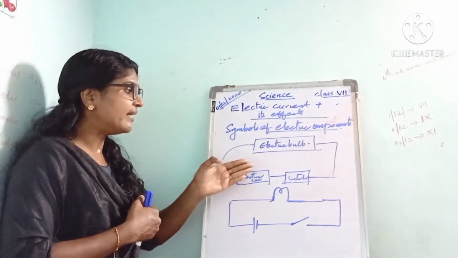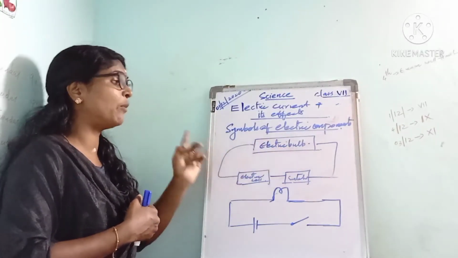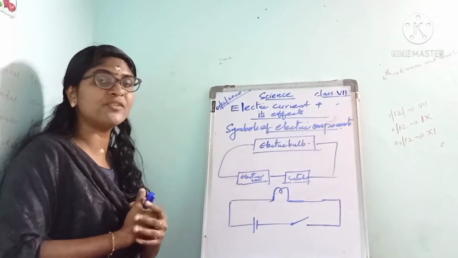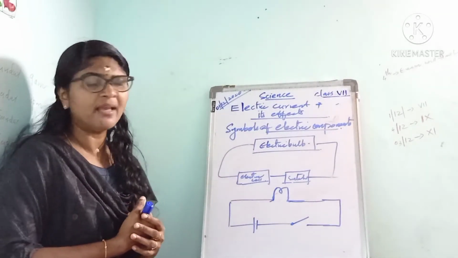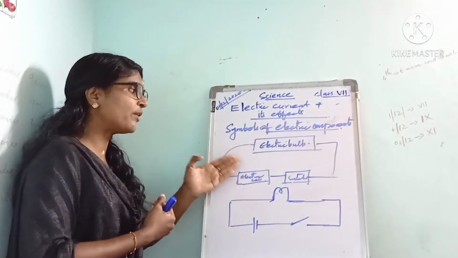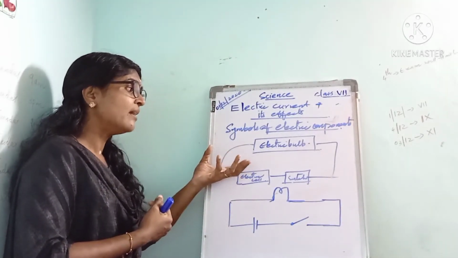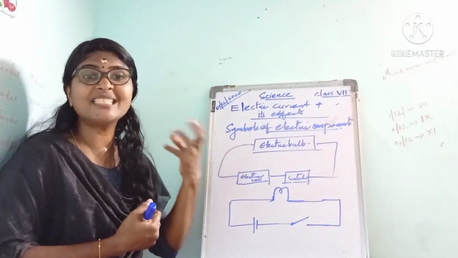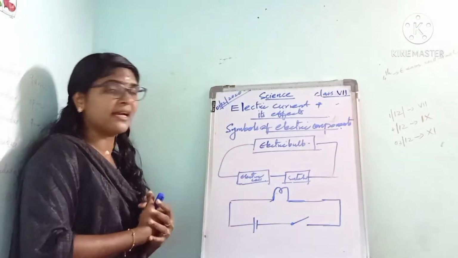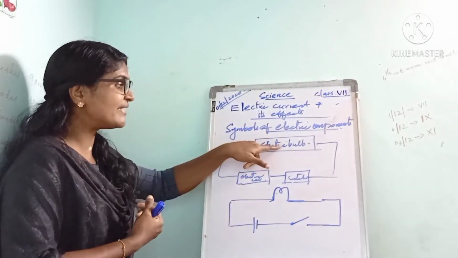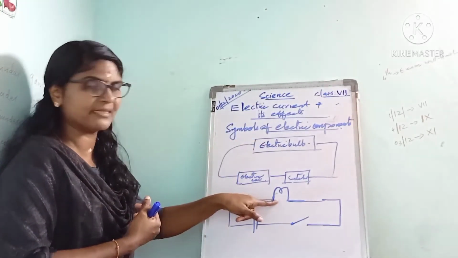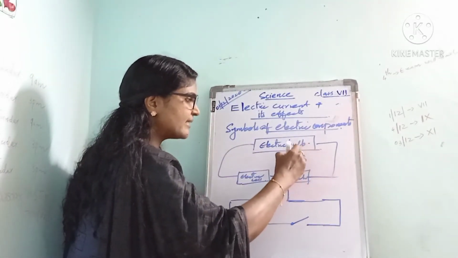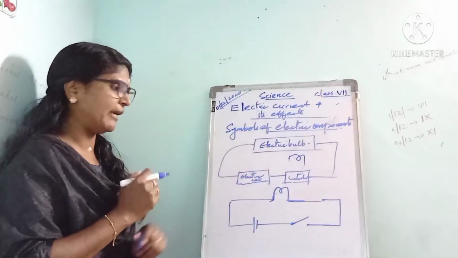Electric bulb, electric cell and switch are electric components. So instead of representing the electric components as such, we can have different standard symbols for each electric component. Instead of the electric bulb, we can use a symbol like this. This is the symbol of the electric bulb.